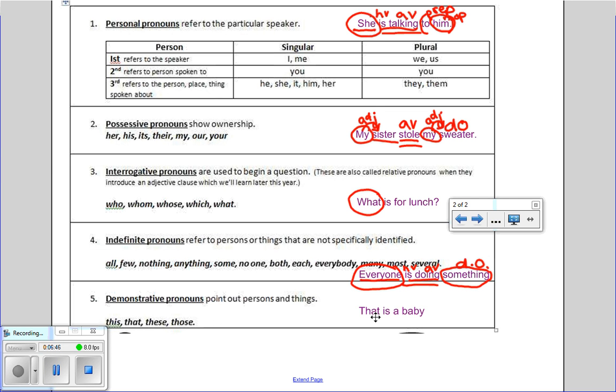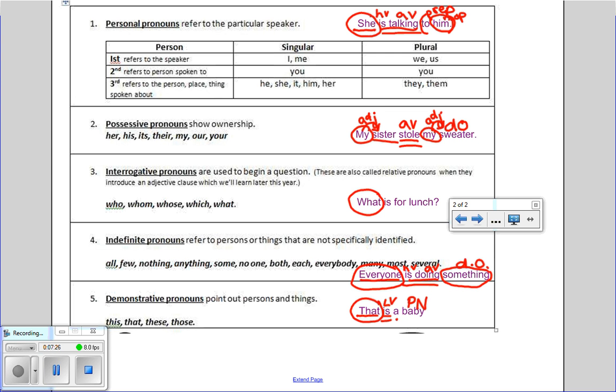So if I look at this sentence and label it like we know before we talk about the pronouns, we would have that as our subject, is our linking verb, a baby. When you have a linking verb, you look for a predicate nominative or adjective. Baby is a noun, so I'm going to label it PN. If you look at the word that, it's a demonstrative pronoun. I could point to the baby and demonstrate that it is, in fact, a baby. So it's a demonstrative pronoun, so I circle it.